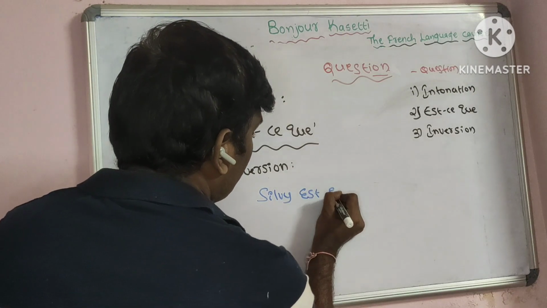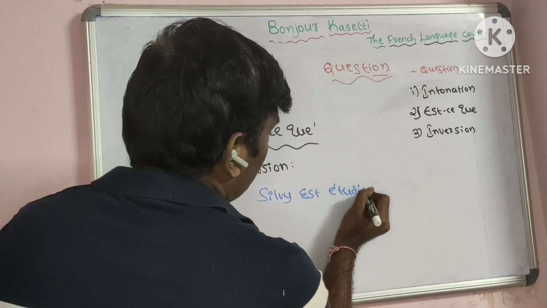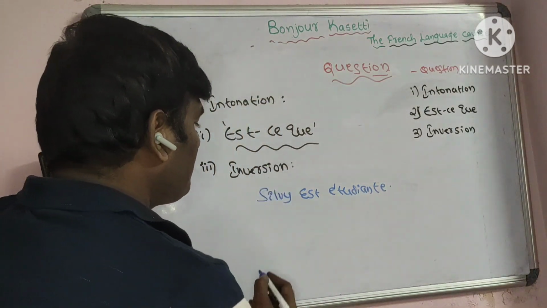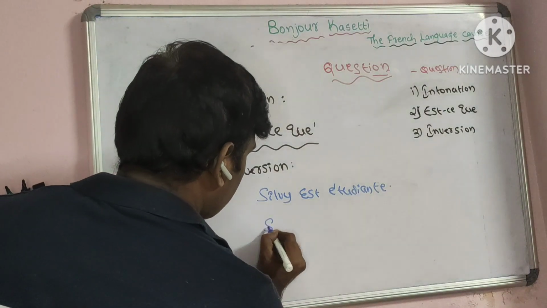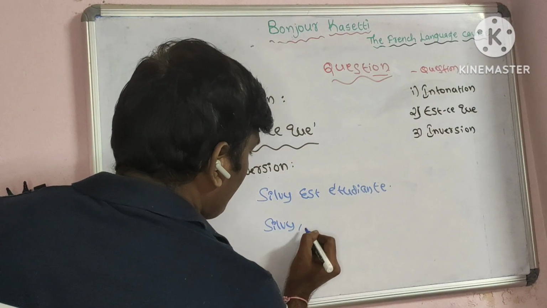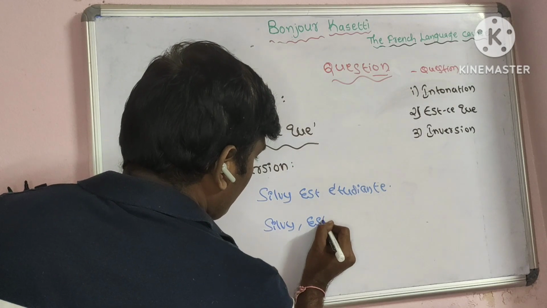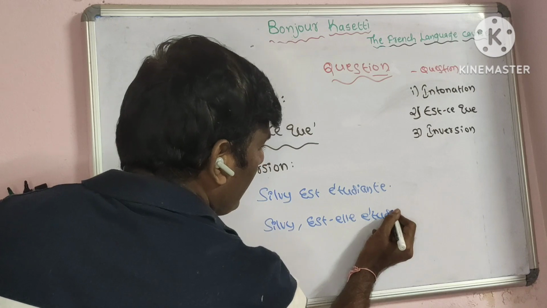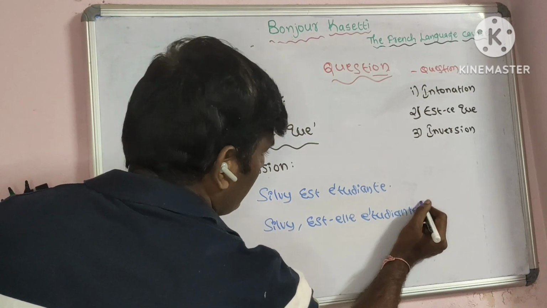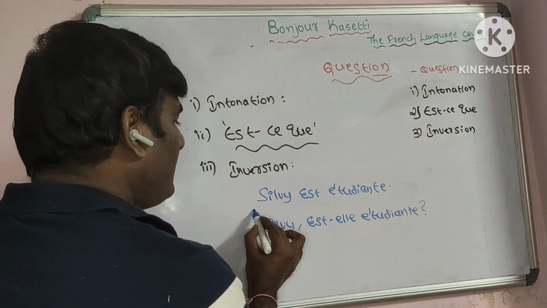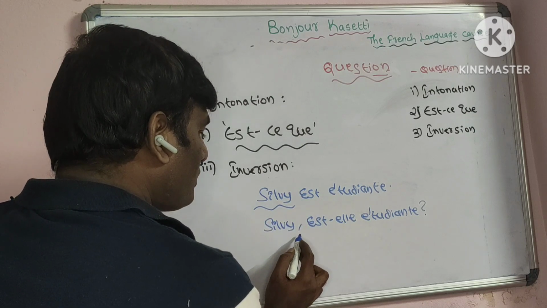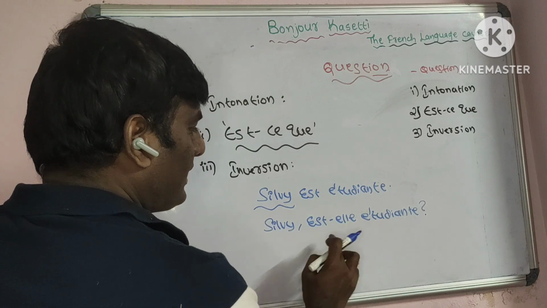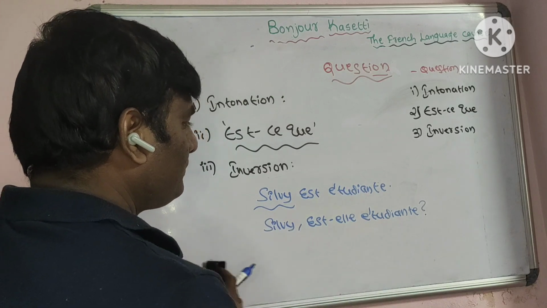Sylvie est étudiante. Okay, how will you write in inversion method? Sylvie, comma, est-elle étudiante? This is inversion method. When a name is there, we have to put the name first and a comma, and according to the conjugation, we will write est-elle étudiante.